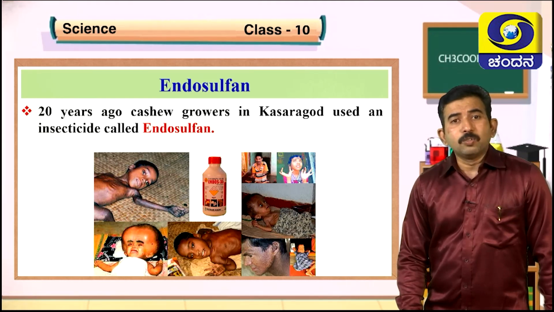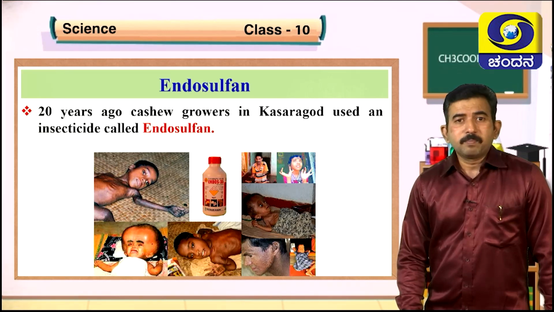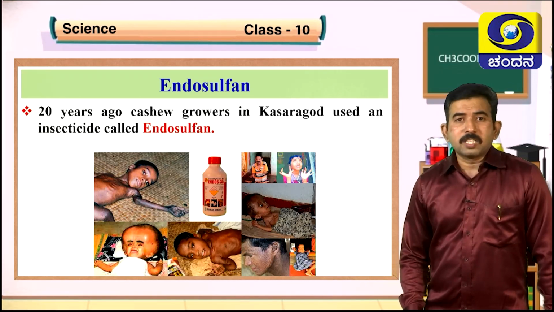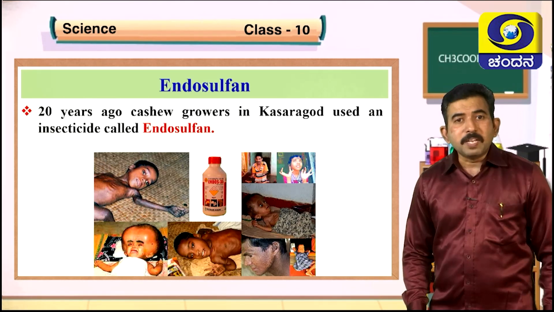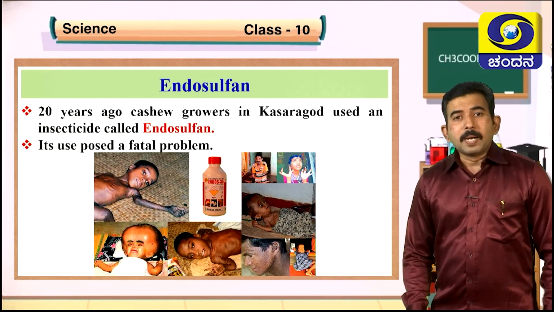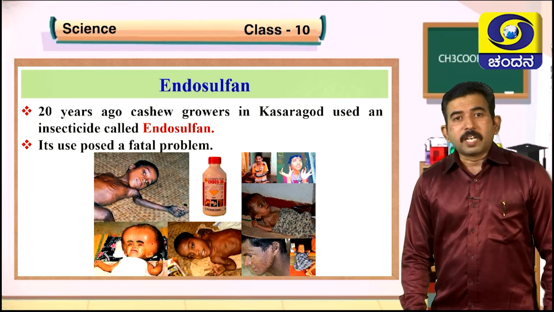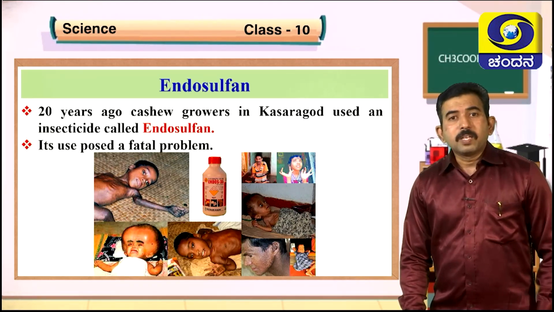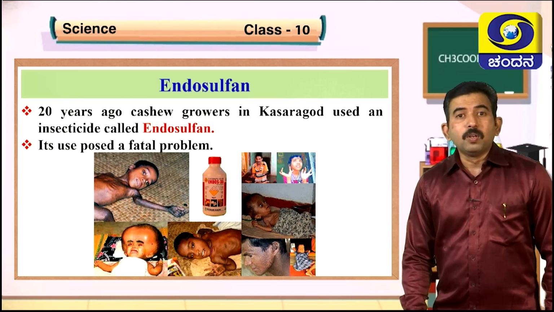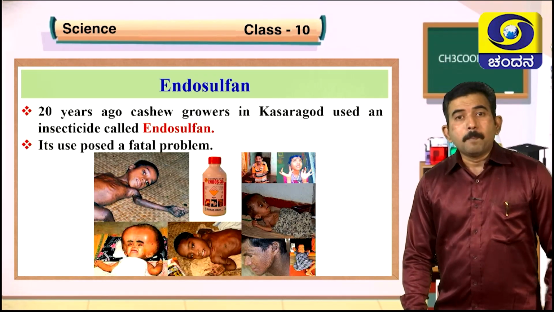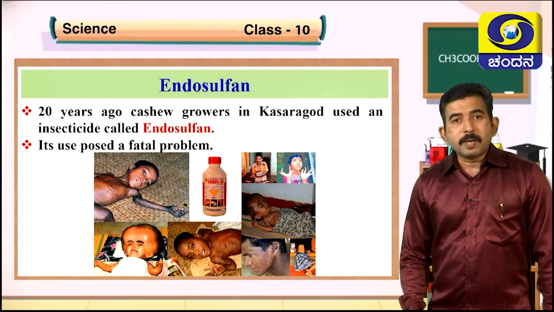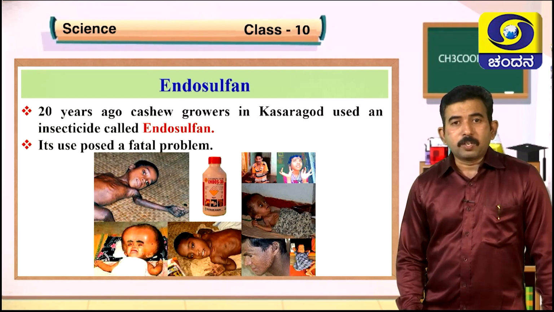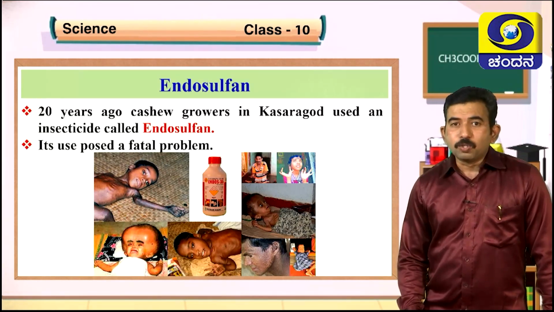They started using it in the year 1976, which resulted in several hazardous effects on the health of human beings, such as mental retardation and decreased growth and development. It also affected useful and necessary insects. So that led to a major problem, and our government has banned this particular pesticide.